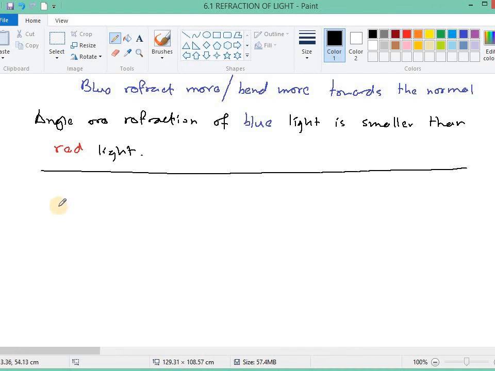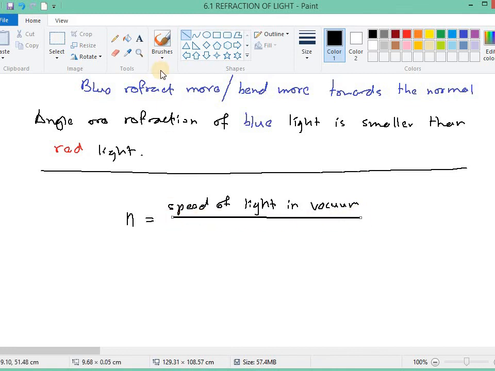To calculate the refractive index, you use the speed of light in vacuum compared with the speed of light in the medium.